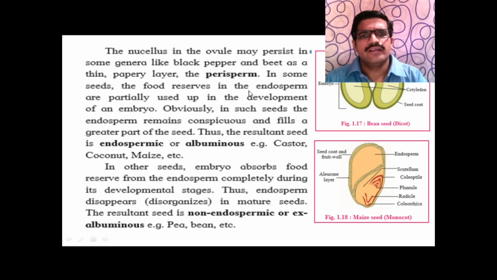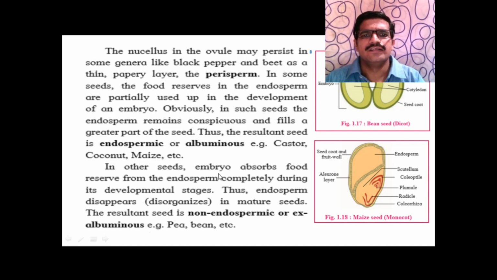So when the food reserve in the endosperm is partially used up or consumed, it is called an endospermic seed. In some plants, this endosperm is partially consumed. Such seeds are called endospermic seeds. Examples are castor, coconut and maize.